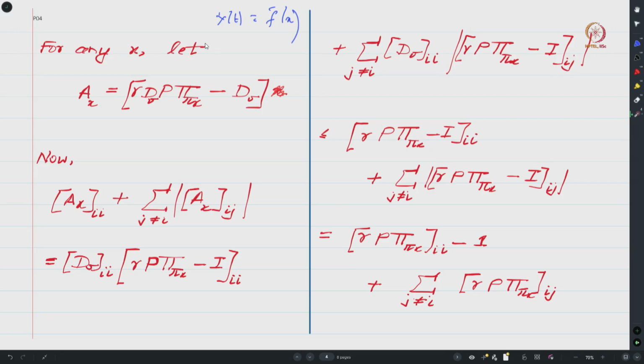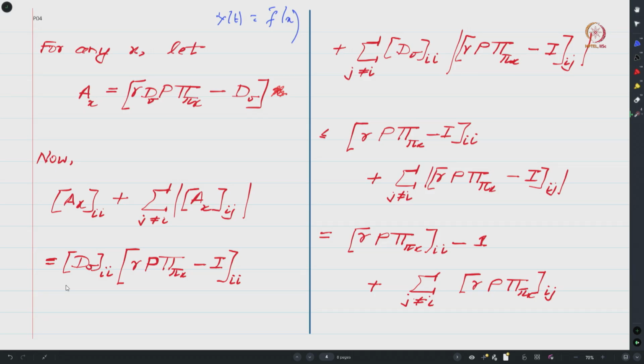So to show that this A subscript x has a negative diagonal dominating condition, what we will do is pick the ith diagonal entry of this, and then look at the sum of absolute values of the off diagonal entries, right. So the ith diagonal entry of this matrix is basically the ith diagonal entry of dv, right, and since this is a